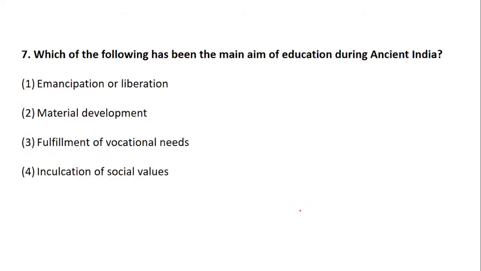Okay, next question number 7. Which of the following has been the main aim of education during ancient India? So it talks about ancient India. Which of them given below, that is emancipation or liberation, material development, fulfillment of vocational needs, and inculcation of social values? So from the given list, which of them is the main aim of education during ancient India?